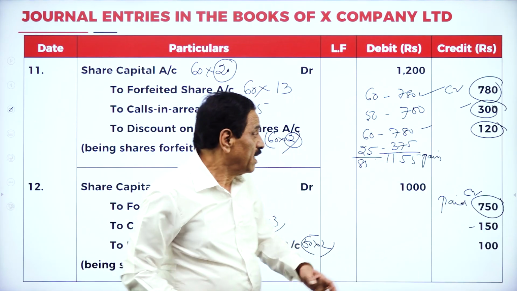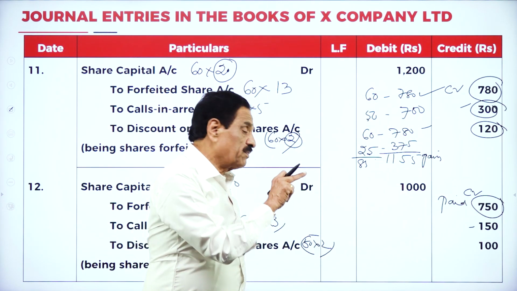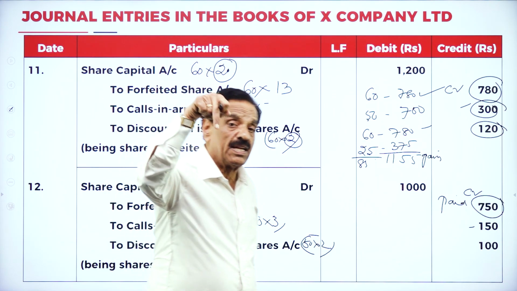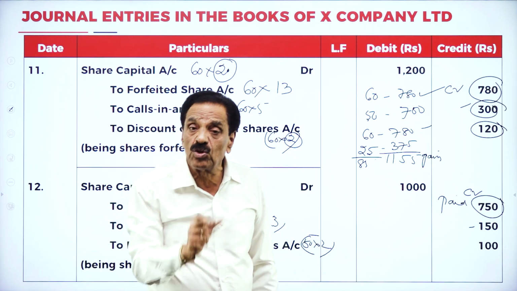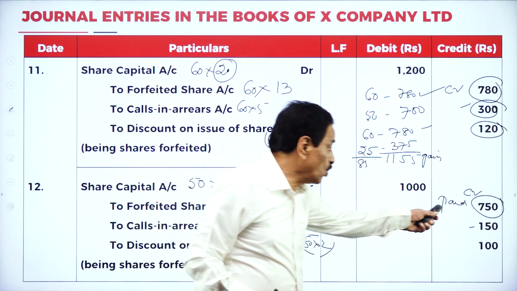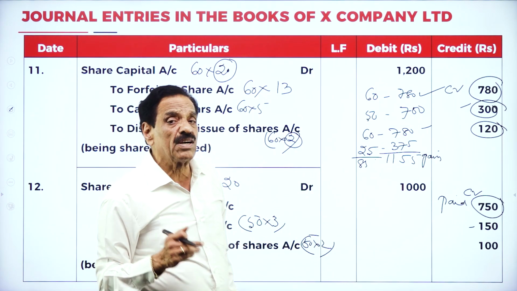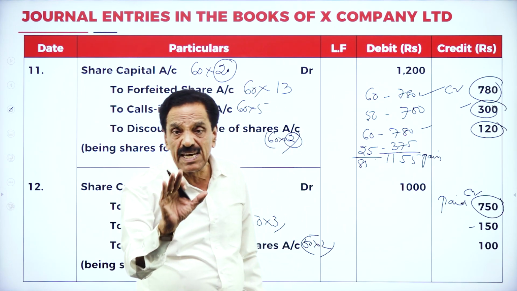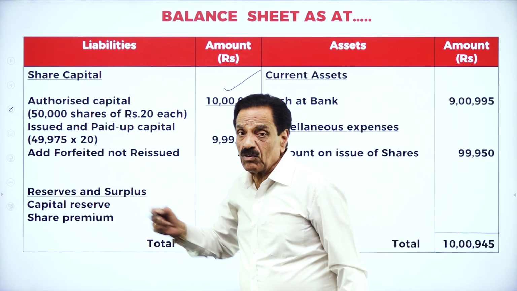See the board once again. Here you remember 750. So 750 has been received, out of which 25 shares have been reissued. Another 25 shares were forfeited, not reissued, and that amount is 375. Totally 750: 25 issued, another 25 not issued. 375 has already come to the company. It's a gain. That will be shown in the balance sheet. I have worked it out to show you.